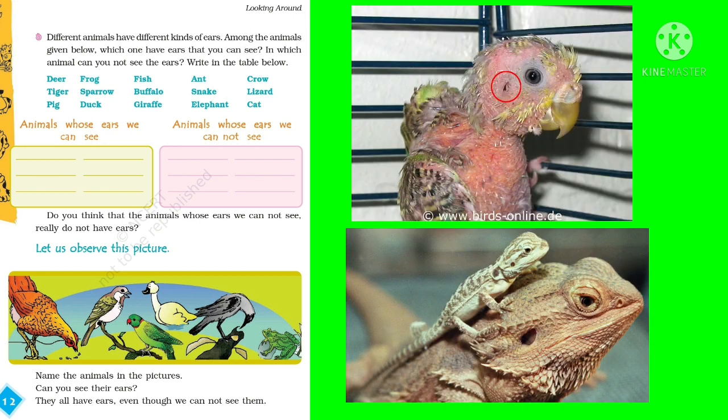While we cannot see the ears of birds and reptiles like lizard, crocodile, snake, and birds like hen, ostrich, crow, duck, etc.